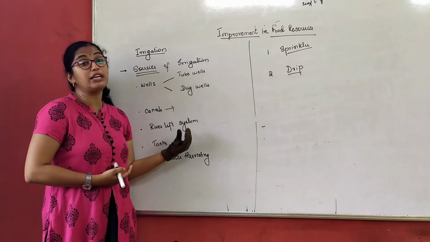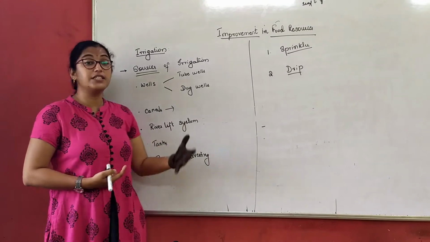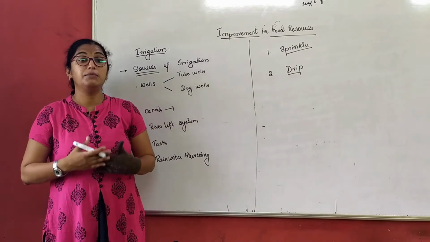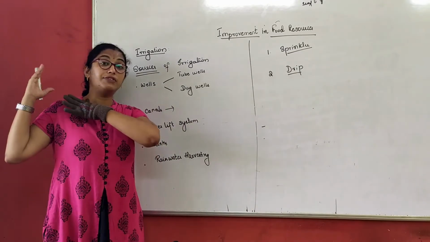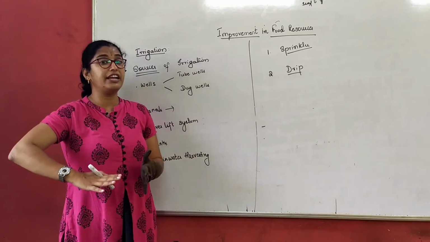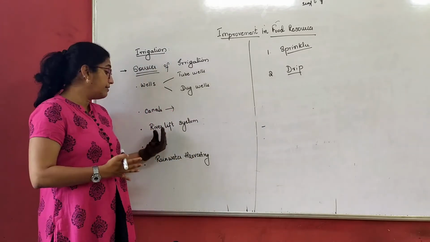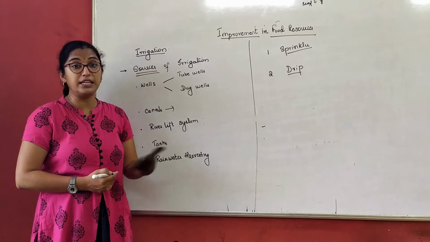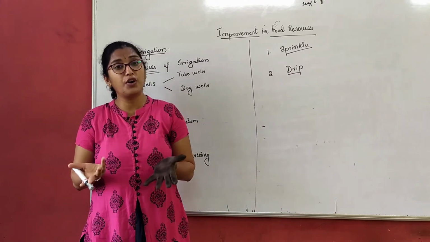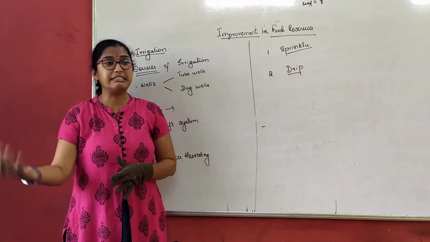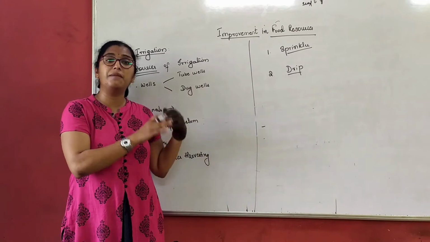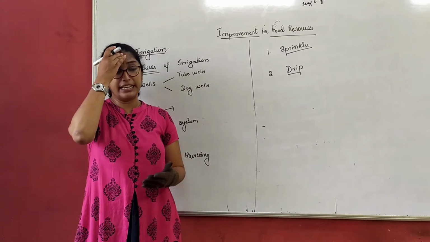The only limitation in the river lift system is that the field should be near the river, because we can't arrange such a big pump from a river to a far field. If a field is very next to the river, then the river lift system can be utilized. Tanks, we all know, act as small reservoirs, like water tanks or syntax tanks. You can just keep a small one in your farm and use it for irrigation purposes.